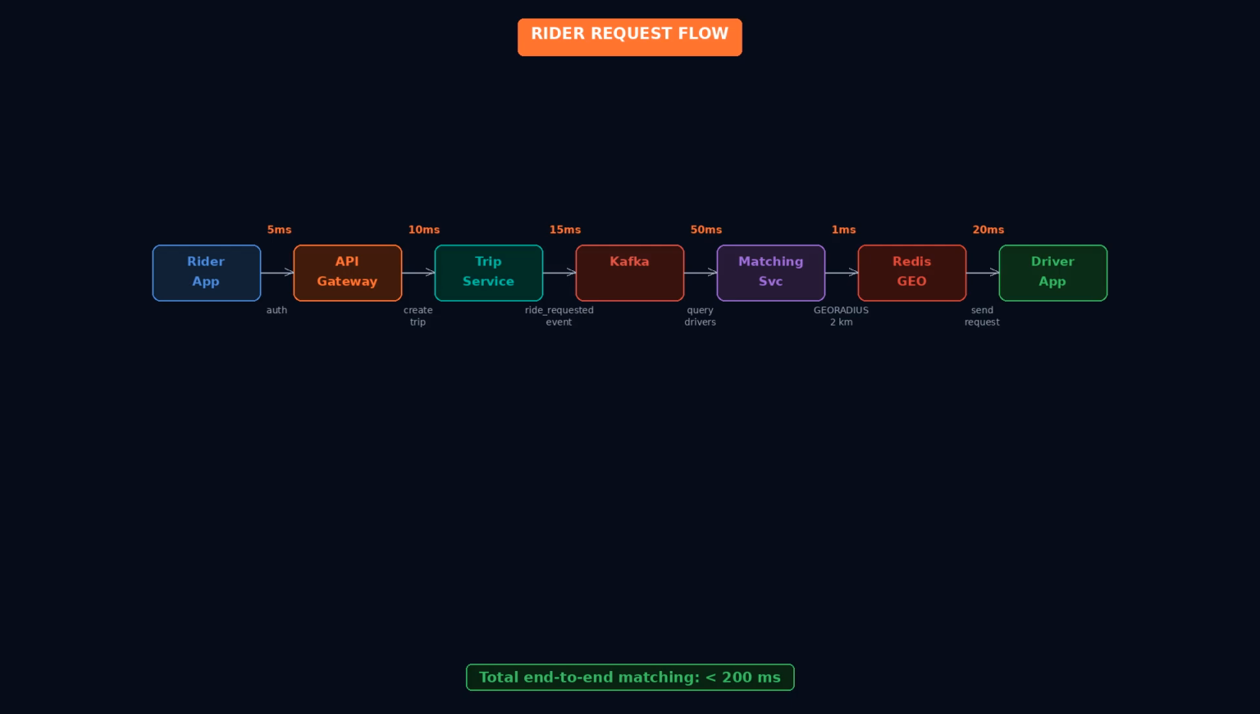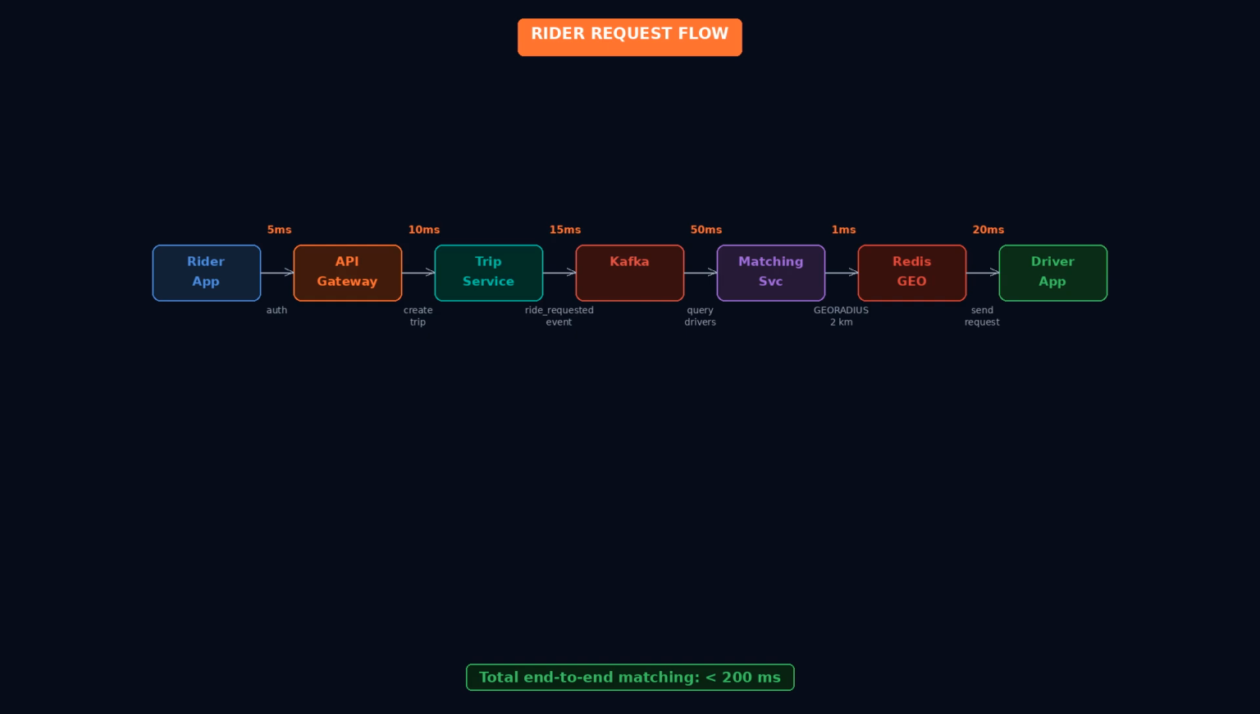Now let's follow what happens when a rider taps Request Uber. The rider app sends a request to the API gateway with their pickup location and destination. The gateway authenticates the rider and forwards the request to the trip service. The trip service creates a new trip record with status Searching and publishes a ride-requested event to a message queue. Kafka is a good choice here.